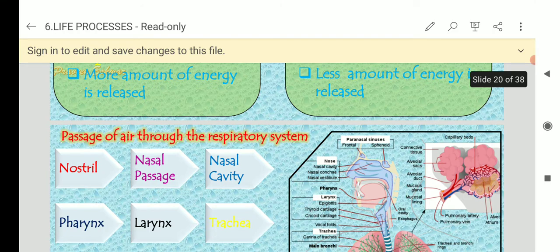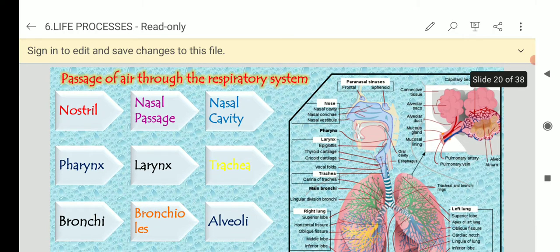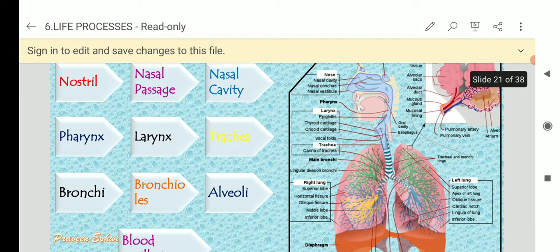Okay, passage of air through the respiratory system. So first in nasal nostrils, then nasal passage, then to nasal cavity, then enter into pharynx, pharynx to larynx, then trachea and bronchi and bronchioles and alveoli.